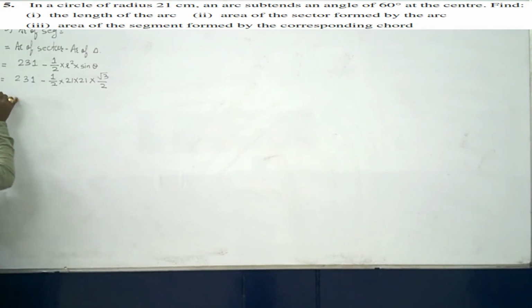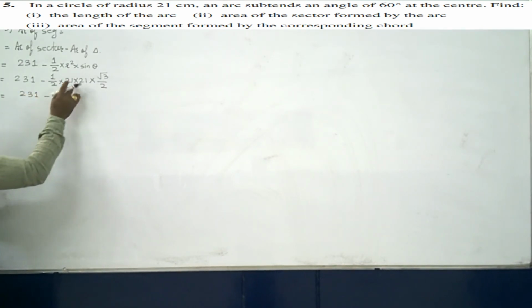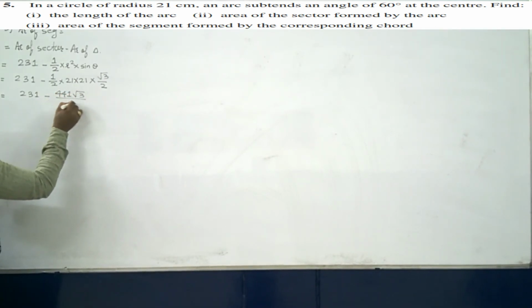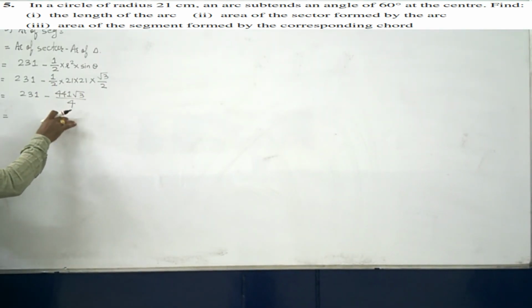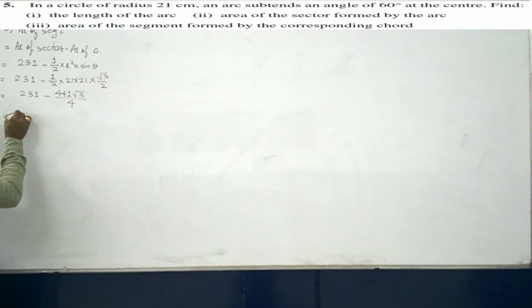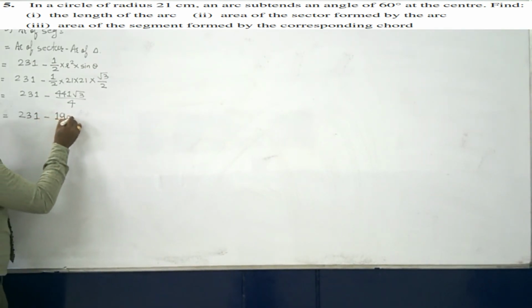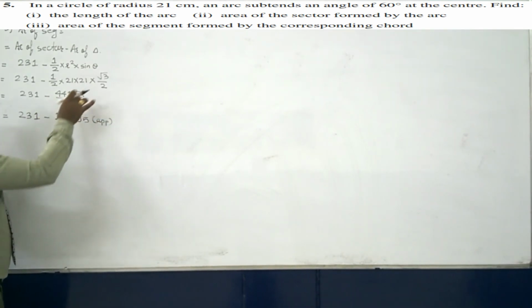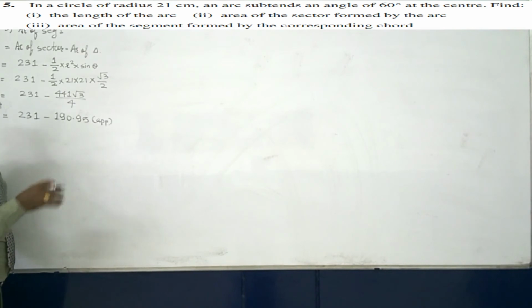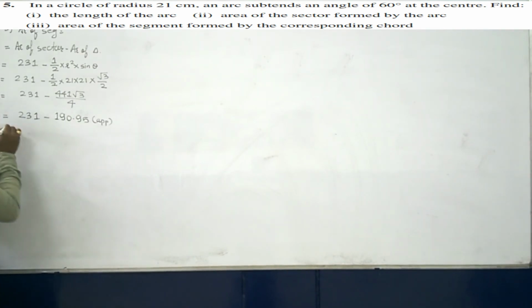So how can we do it? 231 minus 21 into 21 is 441 under root 3 upon 4. Now if you calculate this value, that is 441 divided by 4 multiplied by 3, it will come at approximate 190.95. Okay, approx. Right? Depends on you. You can just find out the value of root 3, then multiply by 441 divided by 4. Okay. The basic subtraction. So 231.00 minus 190.95.